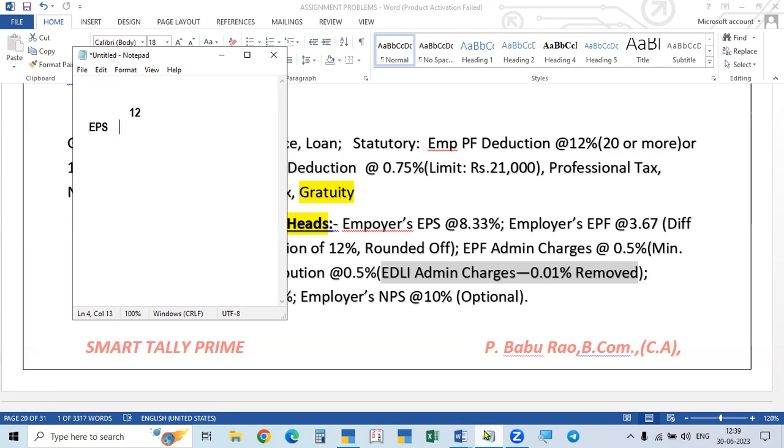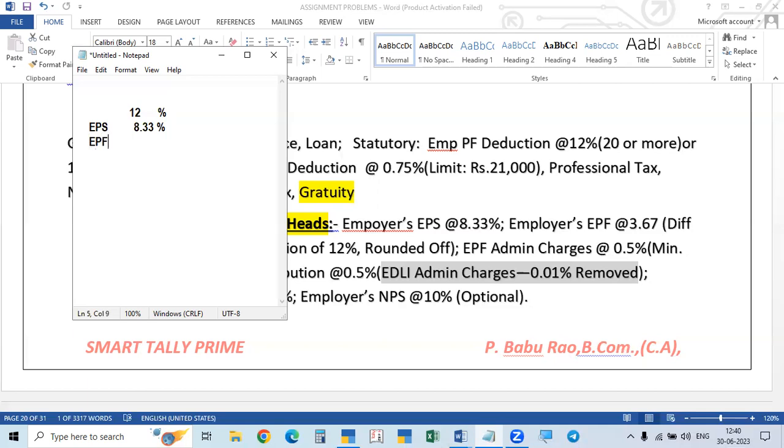So in this Employees Pension Scheme, they will contribute 8.33%. That is the percentage. 12% is the total amount. Out of that, 8.33% is contributed to EPS, the Employees Pension Scheme, and the balance only goes to the EPF.